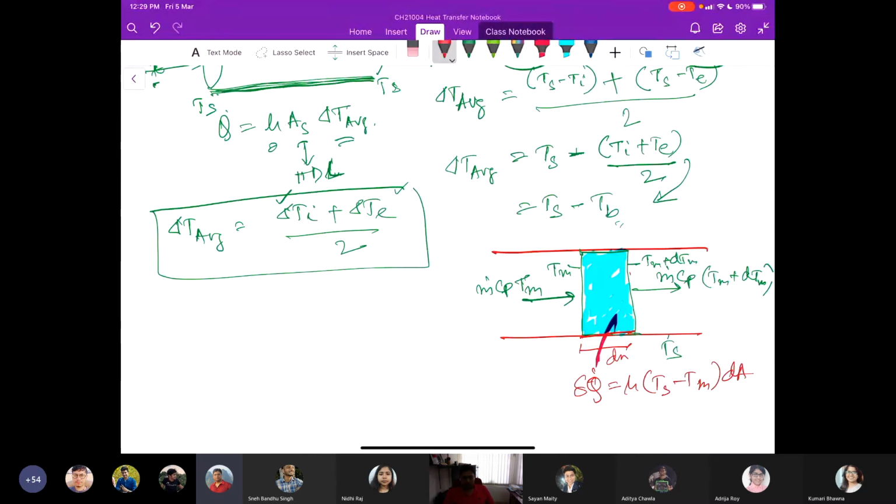Okay, so now consider again the surface is at constant temperature. There is no other external energy being given or lost. So for the energy balance across this differential control volume, what can we write?